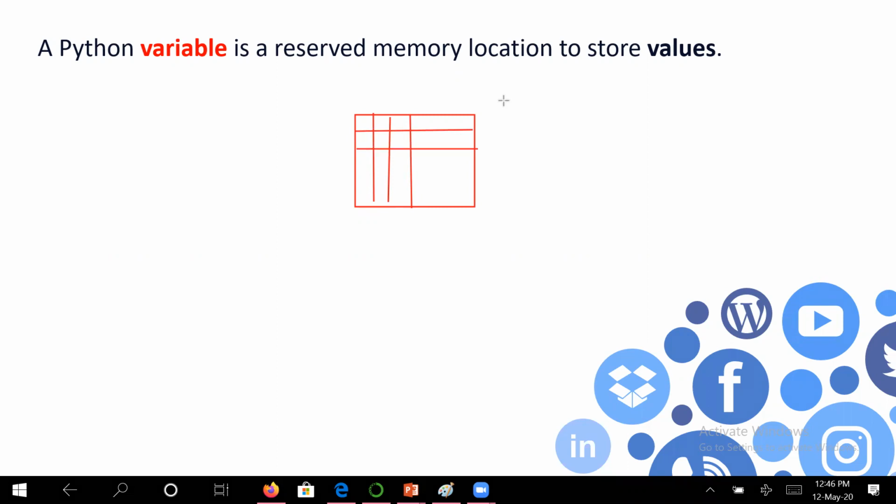Now consider a particular location, for example, this case. Suppose I take a circle. This particular memory location is addressed by some zeros and ones in the form of binary. But if we take the zeros and ones in programming, it will be utter confusion for us. So instead of that, we name this memory location as A, B, and C. These A, B, and C are nothing but the variables.